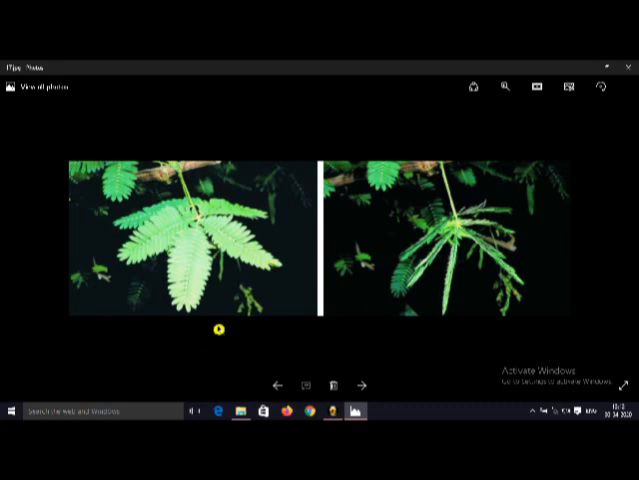This plant is also called Mimosa pudica or Adhipati plant or touch-me-not plant. When we touch this plant, it closes like this. After 30 minutes or so, it again comes to the original position. So this is the response shown to the stimulus. That means plants also respond to stimuli. This is the case of Adhipati.